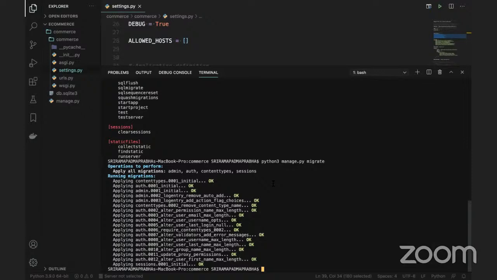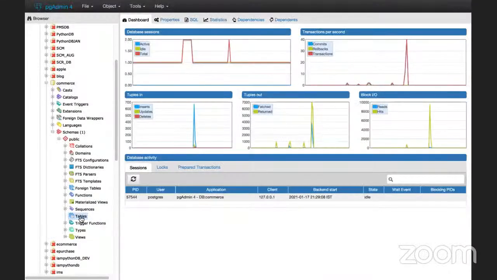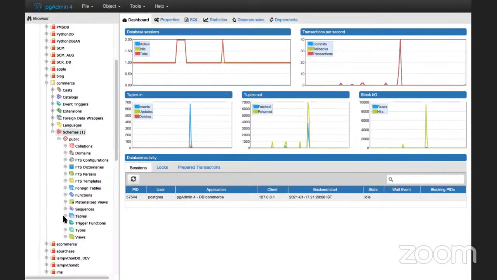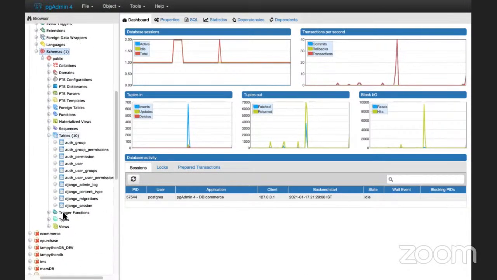The first time, we need to create those tables inside the database. So why do we need to create them? There are tables like username, permissions, and Django sessions, and we have to use these tables during the first setup. Once you have created these tables, you can go to pgAdmin and refresh the schema, and you can see all these 10 tables at a time. You can see here that 10 tables are created, right?